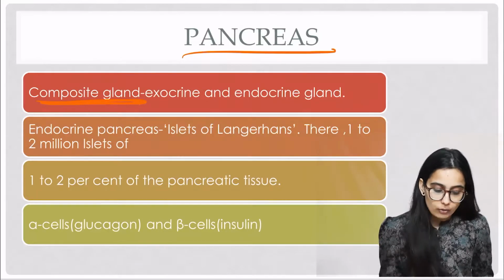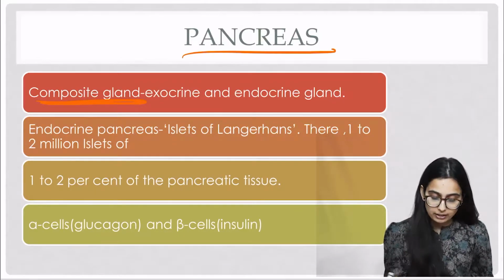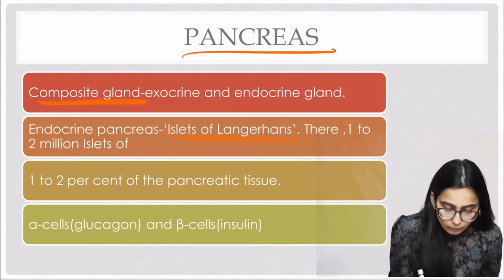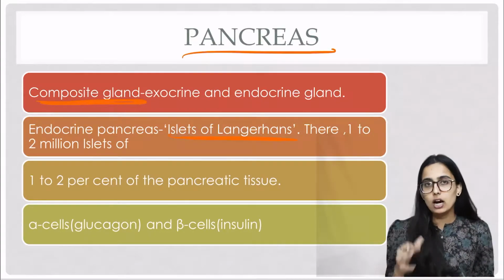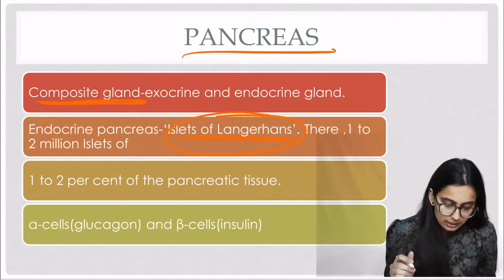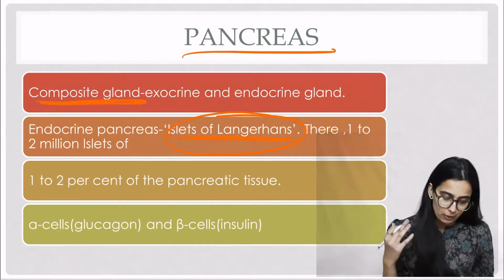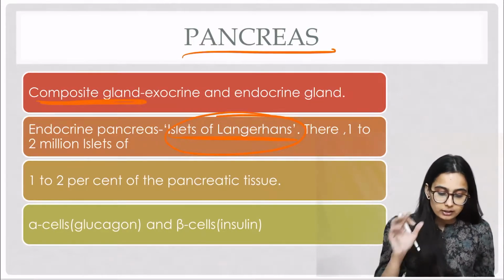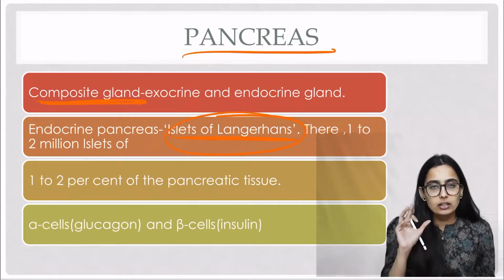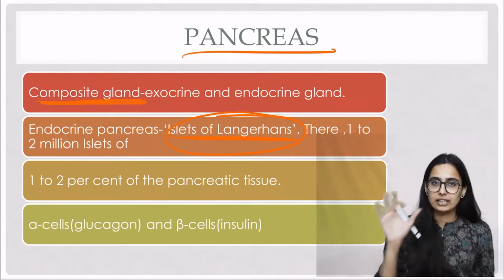Now we'll be talking about the endocrine pancreas. The cells of this endocrine part are known as islets of Langerhans. There are about 1 to 2 million islets of Langerhans in the endocrine part of pancreas, and these make up 1 to 2% of the pancreatic tissue.